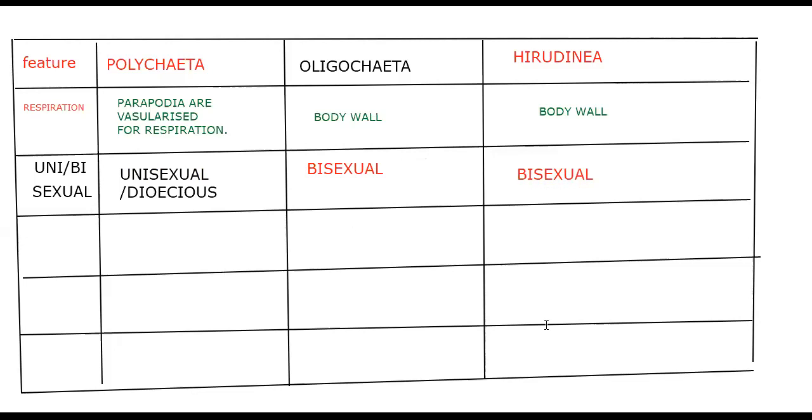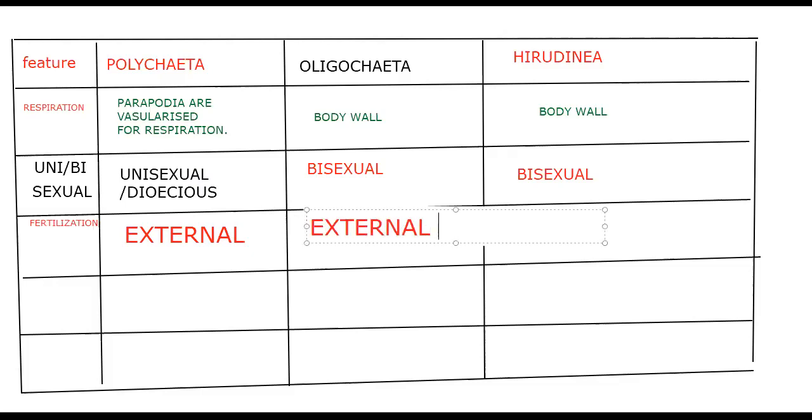Okay. So what is another character we are taking? Unisexual or bisexual, we say. Next, fertilization. Where is the fertilization happening, outside or inside? That is very important for us. Fertilization is external, which we already announced in the case of Polychaeta. Fertilization occurs in the water. Next, Oligochaeta. Fertilization is external.